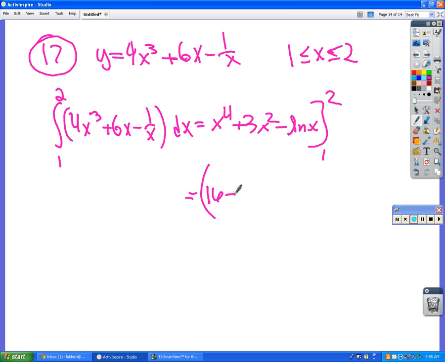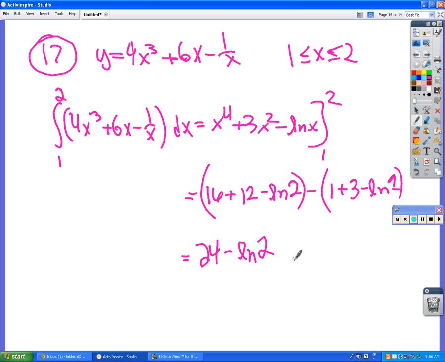Whatever. 3x squared, if x is 2 is 12, minus natural log of 2, minus 1 plus 3 minus natural log of 1. 28 minus 4 is 24. Generally, okay, minus natural log of 2, final answer done.